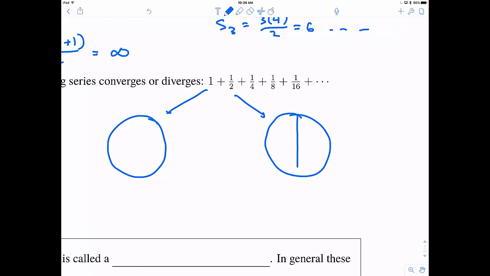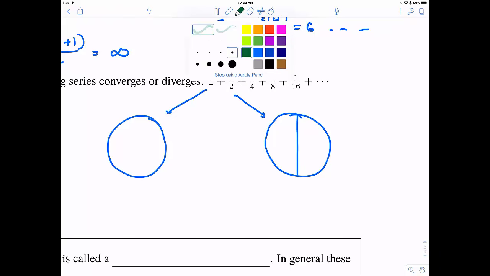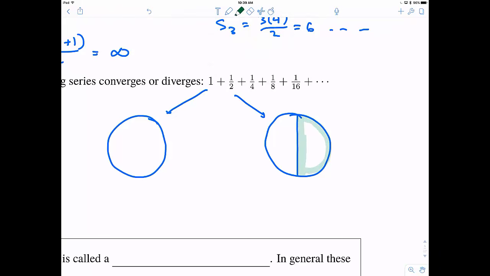So here's 1 pi, and I'm going to add to that half of a pi. So here's my half of a pi. And then to the same picture, I'm going to add a fourth. So a fourth of a pi, which is half of the remainder. And then I'm going to add an eighth of a pi. So an eighth is going to be half of what's remaining still. And then 1/16. 1/16 is going to be half of what's remaining still. And then 1/32. And then 1/64. And then so on and so forth.